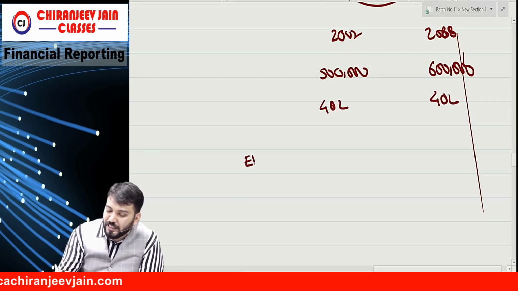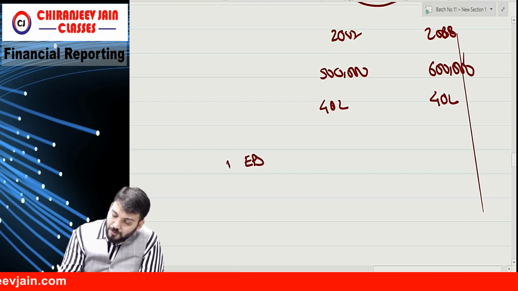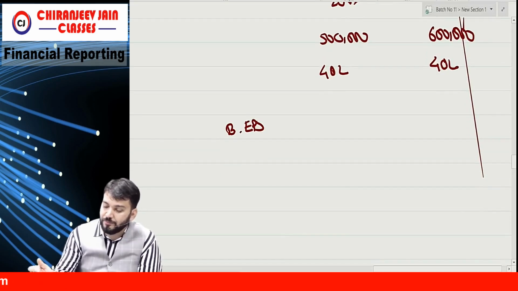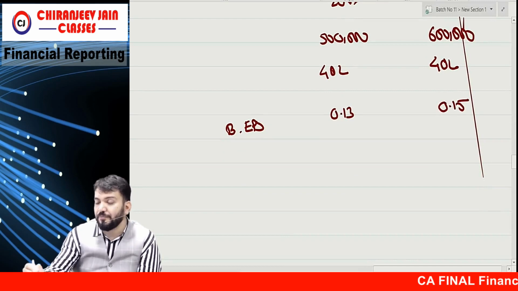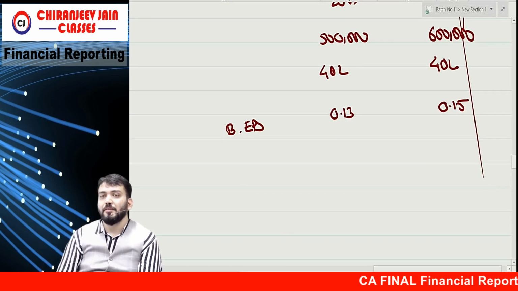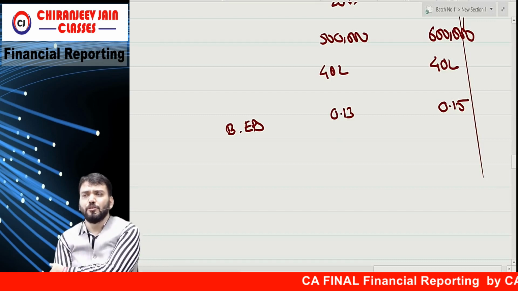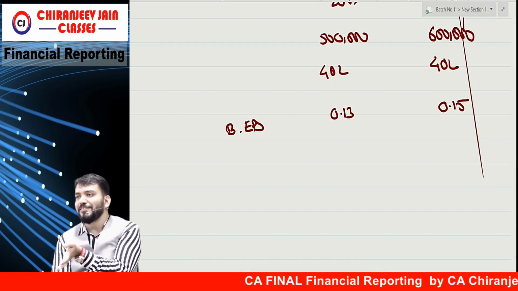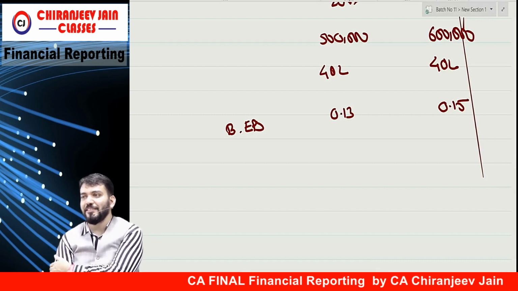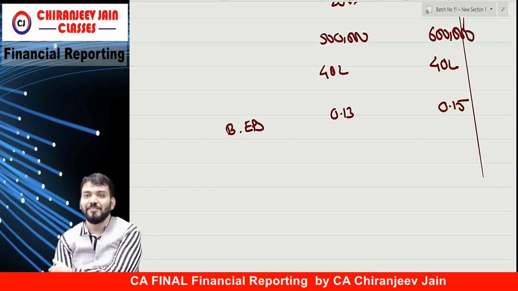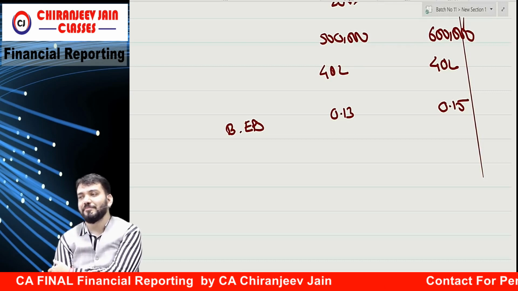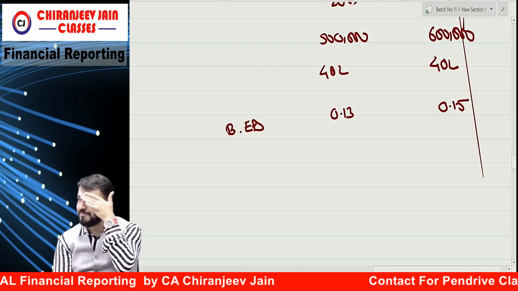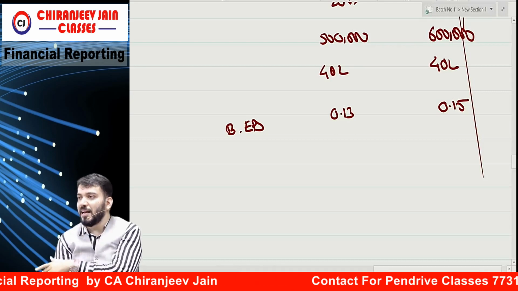So what is the basic earning per share? 0.13 and 0.15. You got 2 marks out of 5 marks. We could have done basic even though we don't know diluted. Don't leave any question. Do something, some marks you'll get. Have you understood?